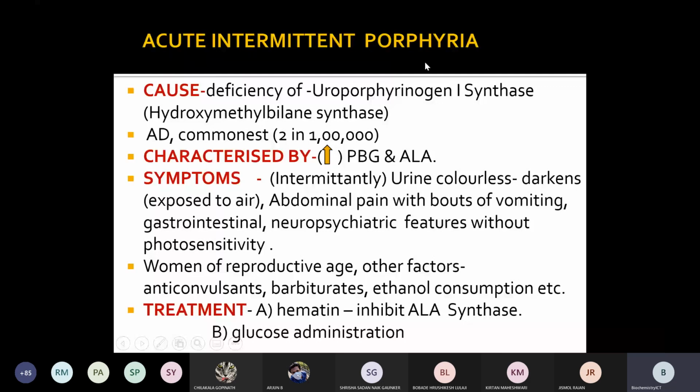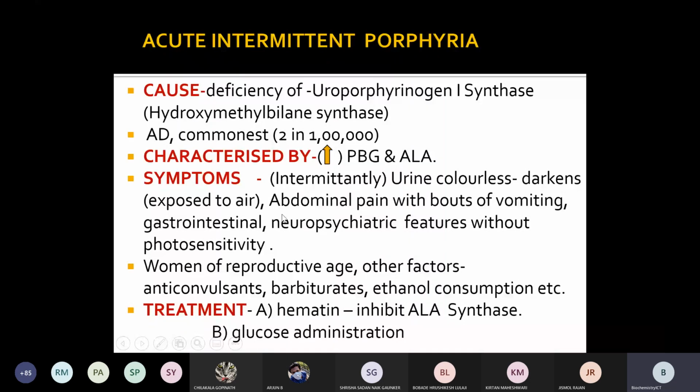Such as the woman taking OC pills, because in this reproductive age the hormones are mainly responsible, and then anticonvulsants, barbiturates, and ethanol consumption. So these are the factors which can trigger acute intermittent porphyria.